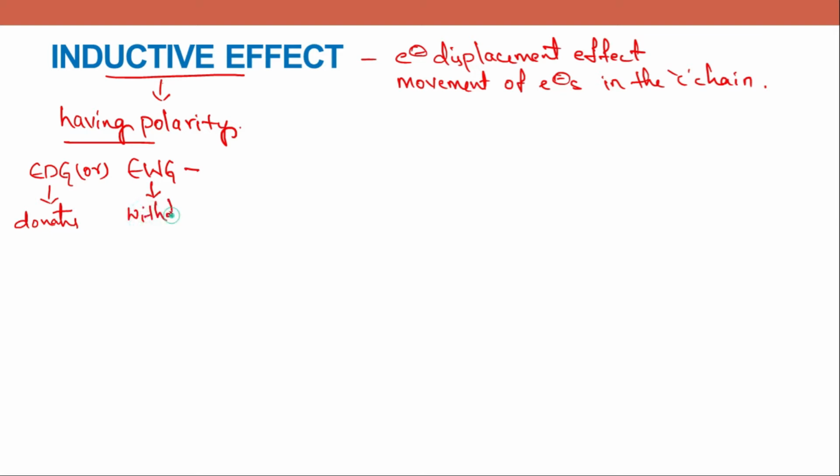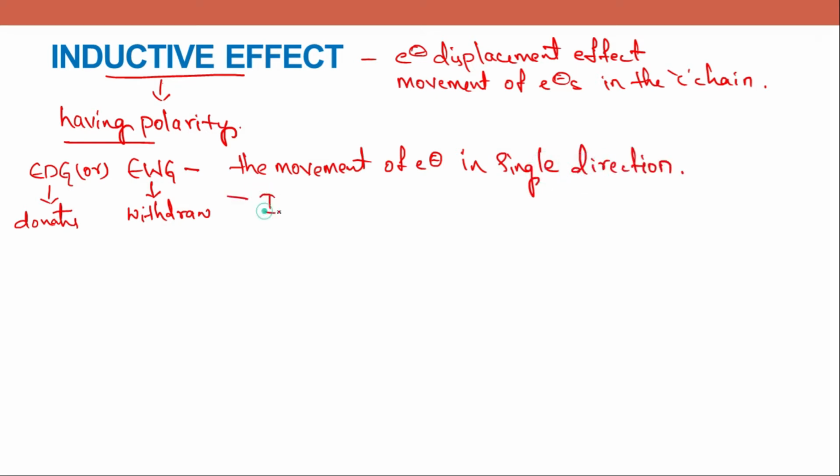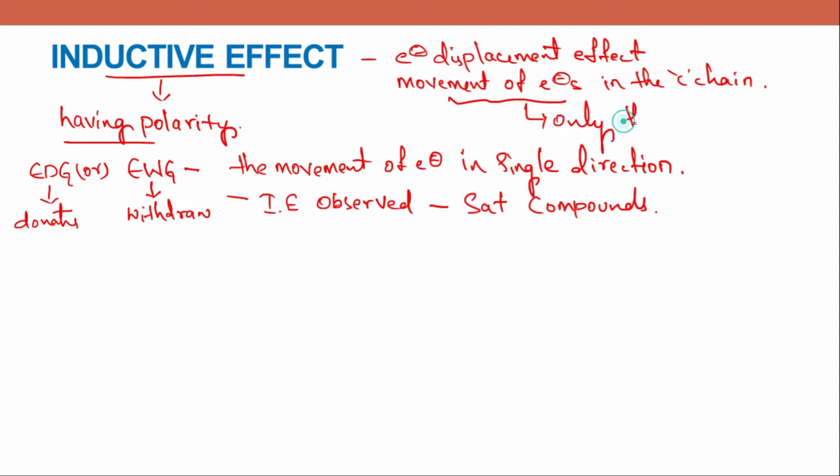So the movement of electrons will be in a single direction, and inductive effect can be observed only in saturated compounds. That means the movement of electrons will be only through sigma bonds. Only through sigma bonds.